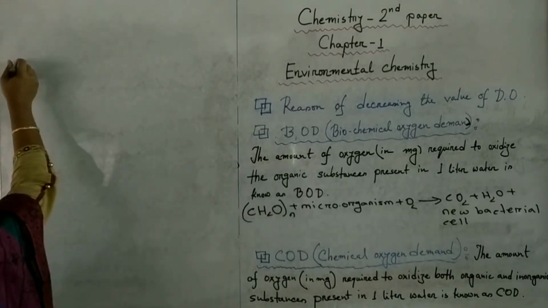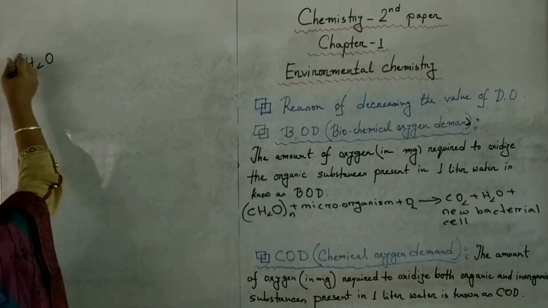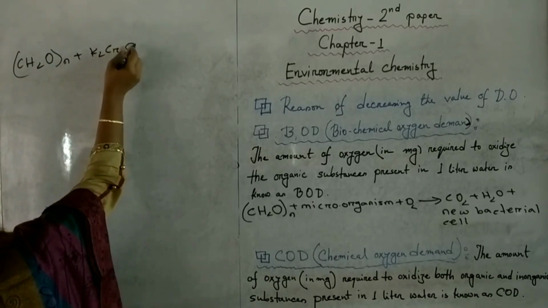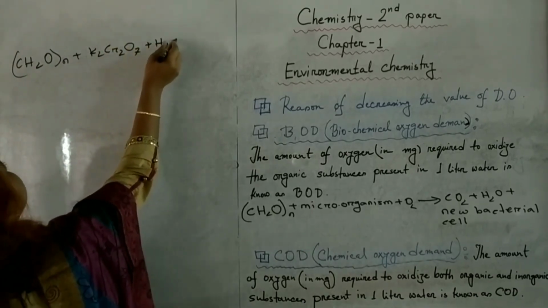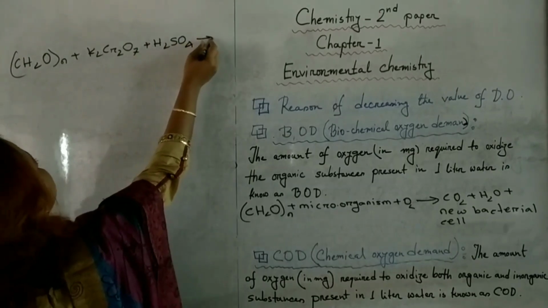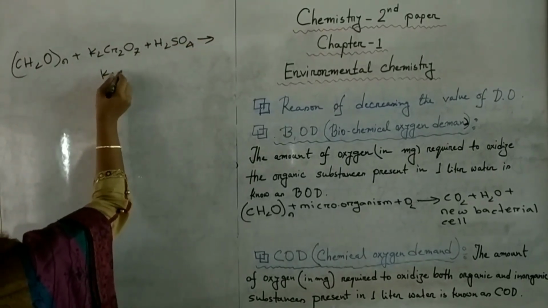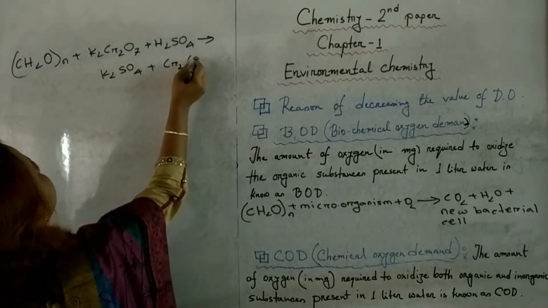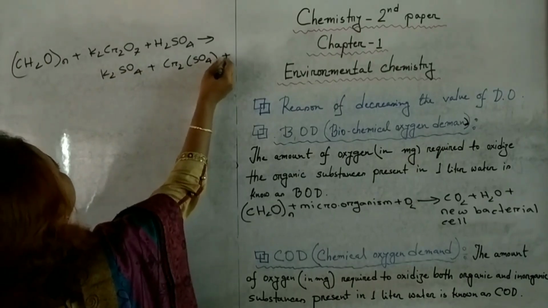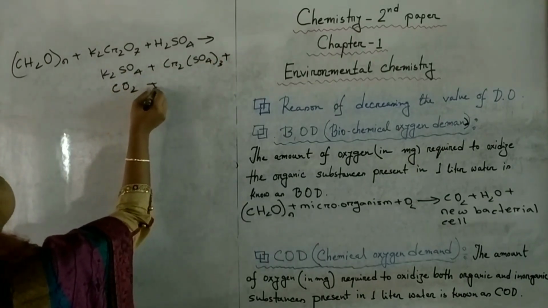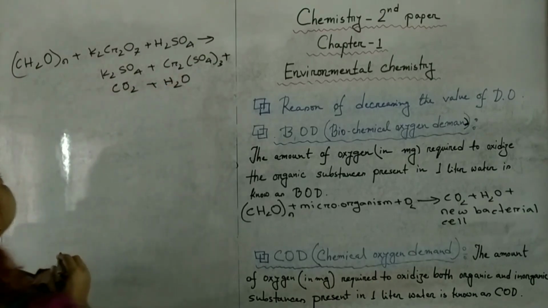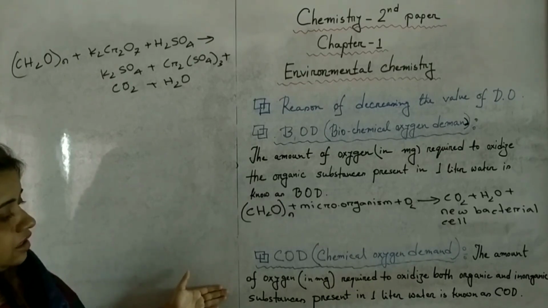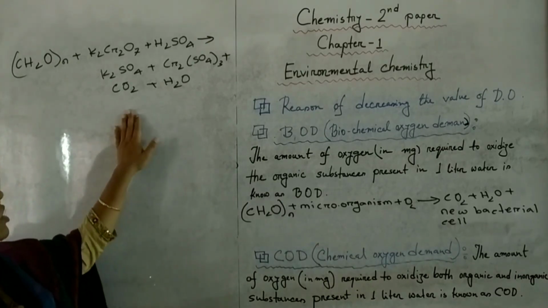Suppose this is organic substances plus potassium dichromate plus sulfuric acid is equal to potassium sulfate plus chromium sulfate plus carbon dioxide plus water. So COD is done by acidic potassium dichromate.